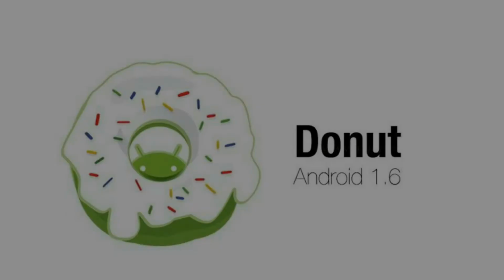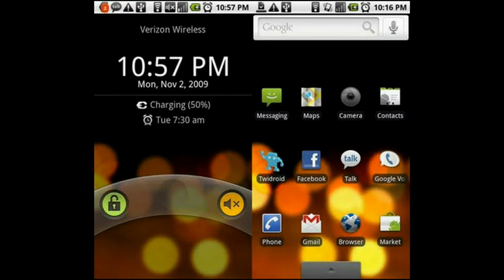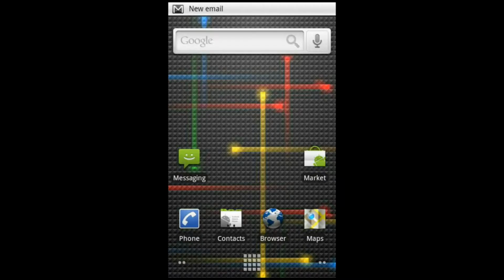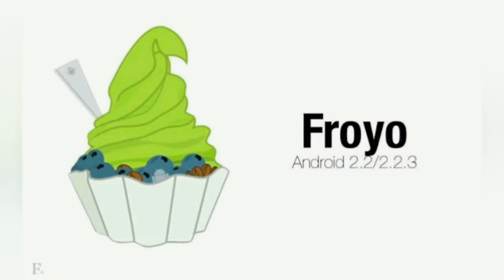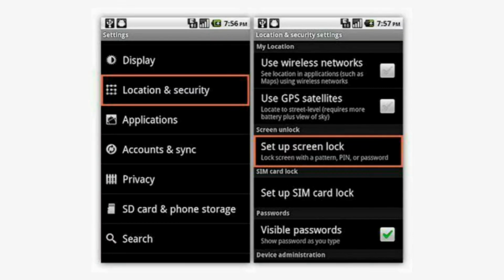Then in the same year, the 2.0 Eclair version got massive changes such as Google Maps, lock screen, swipe to unlock, TTS support, live wallpapers, etc. Then in 2010, the next version, Froyo, came up with a redesigned gallery app, mobile hotspot, and pin lock screen.